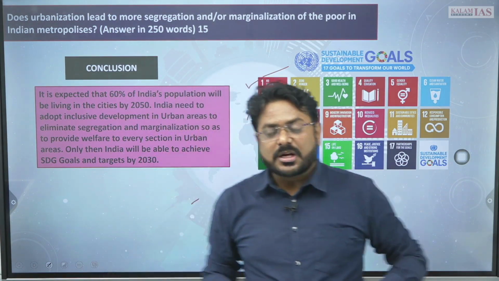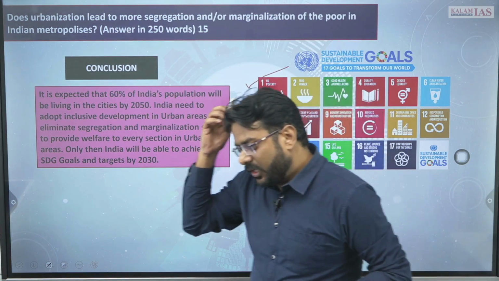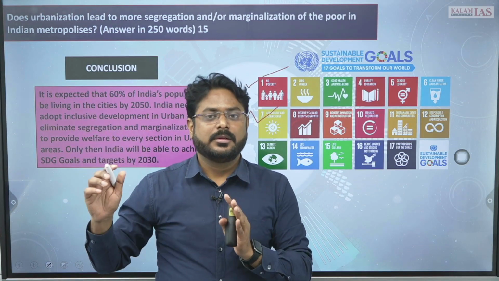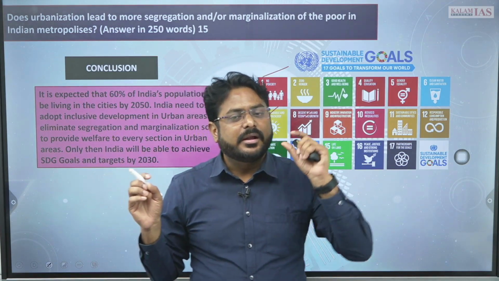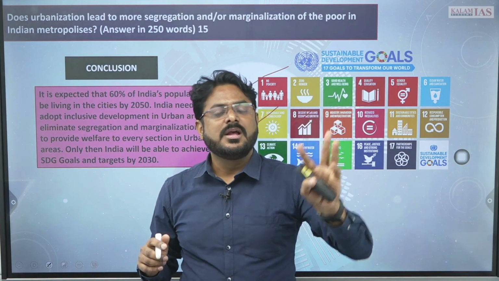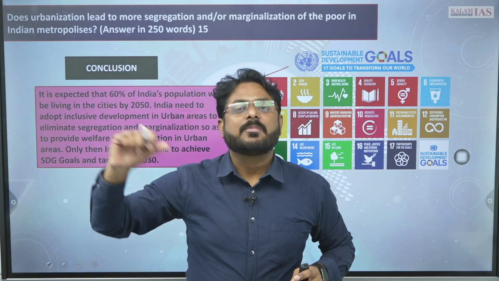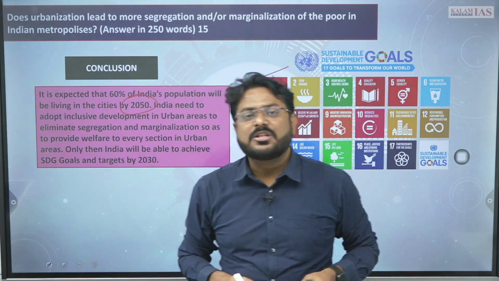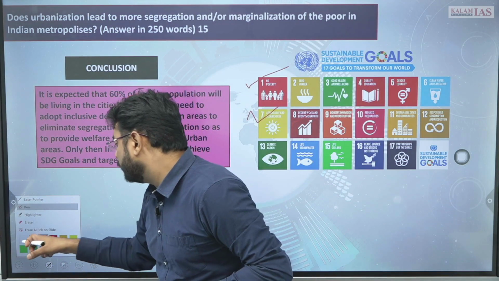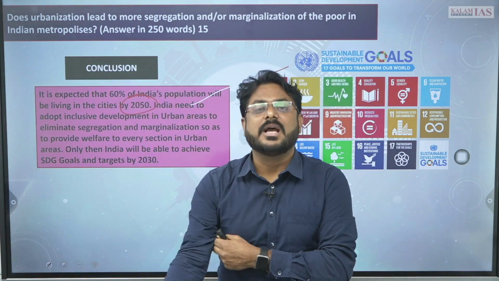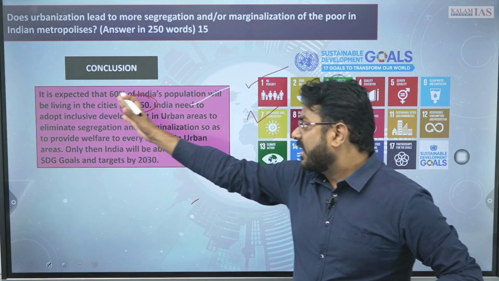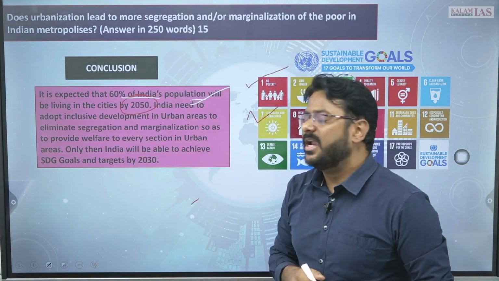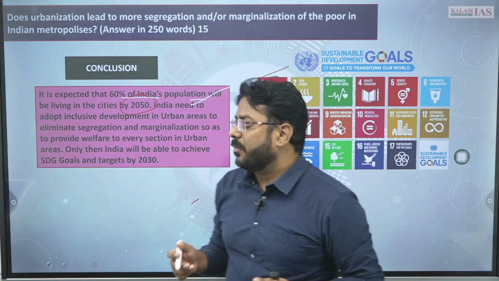So how can you conclude that? See, India's urban population will increase. The current trend is that every decade 3 to 4% of the population is shifting to the urban areas. So it is expected that by 2050 there will be near about 60% of India's population living in the urban areas, right? So you can write this, that it is expected that 60% of the Indian population will be living in the cities by 2050.